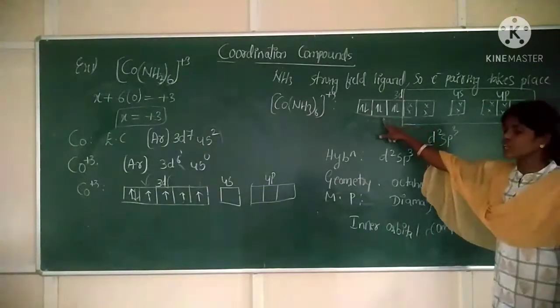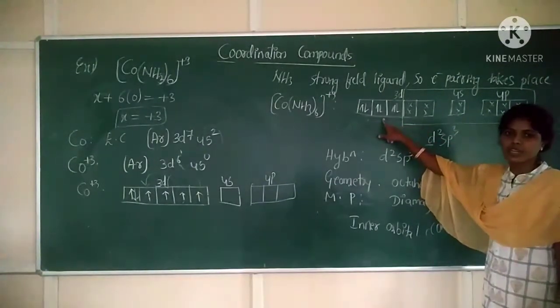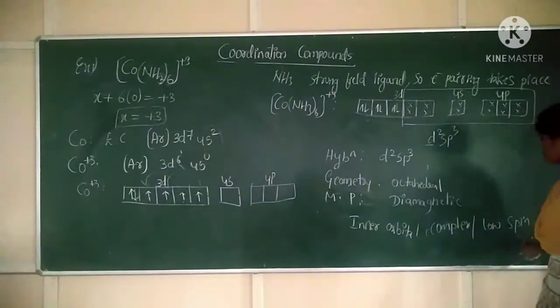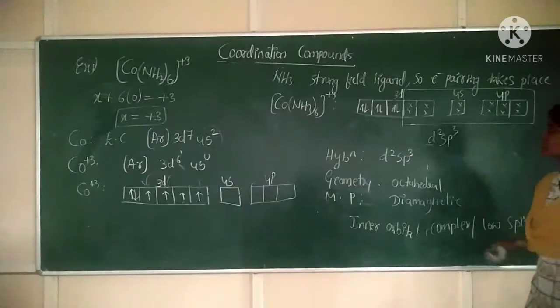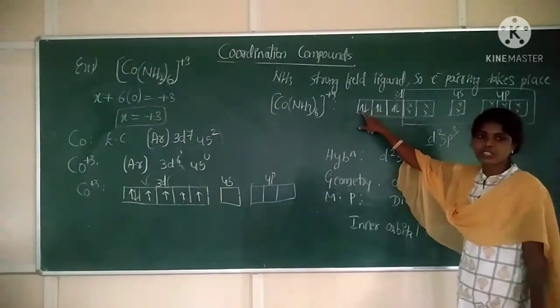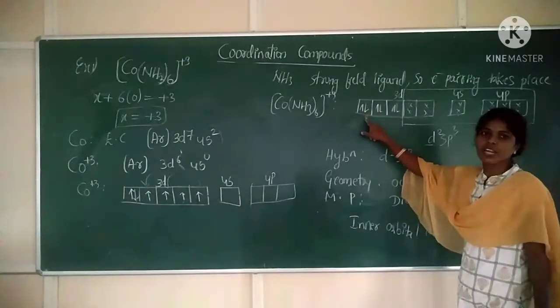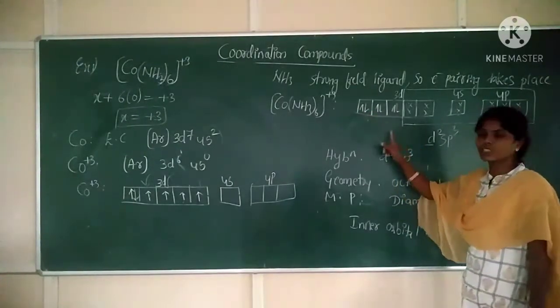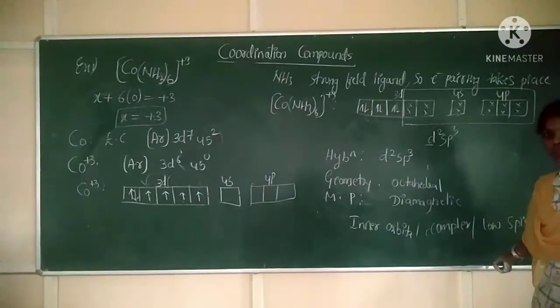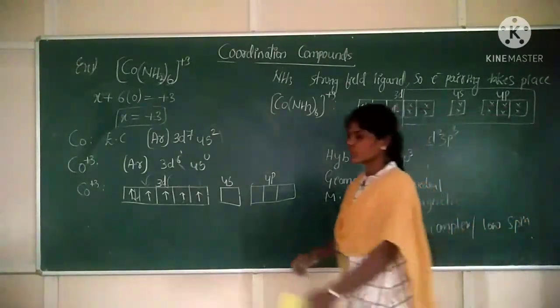Now inner orbitals are involved in bonding. Inner d orbitals are involved in bonding, so it is an inner orbital complex. Why is it a low spin complex? Because every electron has a spin. If upward electron spin is plus half, the downward electron will have minus half. So every time it is cancelling, and it will be low spin. So total spin is equal to 0. That's why it is a low spin complex.